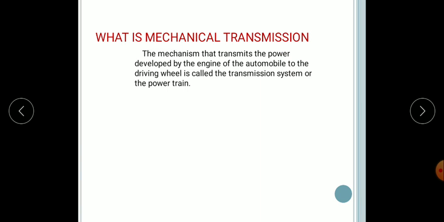Vehicles which have front wheel drive in addition include a second set of propeller shaft, universal joint, final drives and differential for the front units. So this is the mechanical transmission system, which is used to transmit the power developed by the engine. This is the explanation.